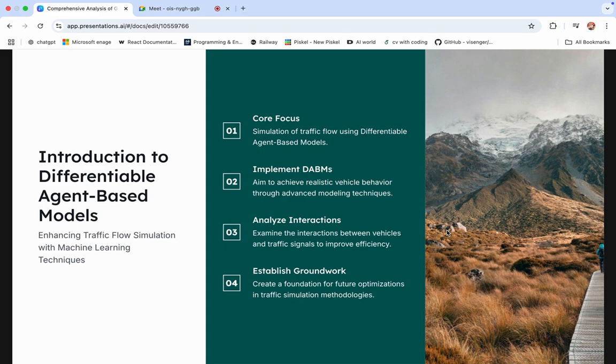So let's move further with the introduction to the differential agent based model, which is used to enhance the traffic flow simulation with machine learning techniques. Our core focus is to simulate the traffic flow using the differential agent based model and implement the DABM to achieve realistic vehicle behavior through advanced modeling techniques. We are also going to analyze the interaction that two vehicles have during their path on the road, and also we are going to do some groundwork.